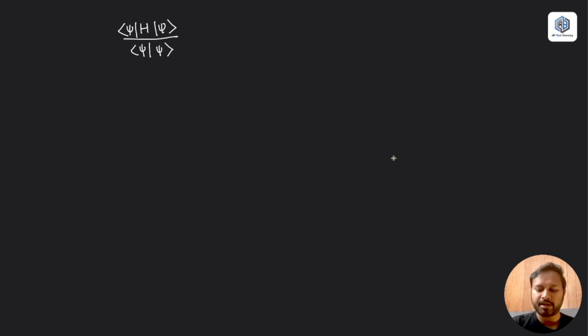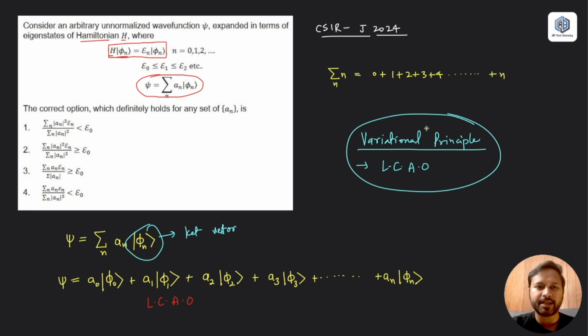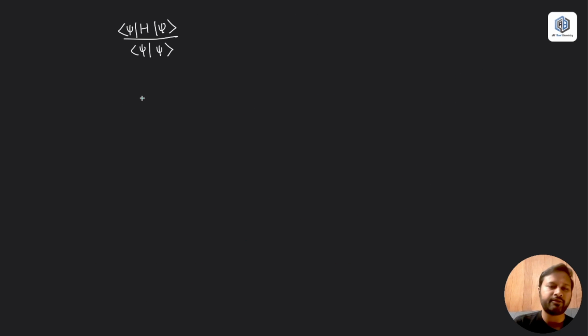Now, just to make things easy to understand, I said that when psi star is this and psi is this, that was just to explain. But since the definition of psi is given to me as sigma n a n phi n, with that definition, I'll write that psi is defined as the summation over n, with a n and the ket vector phi n.